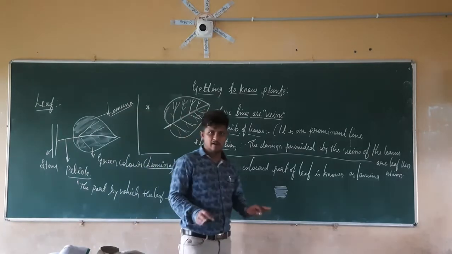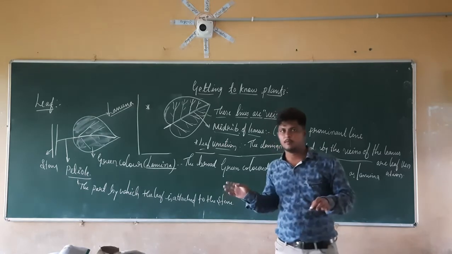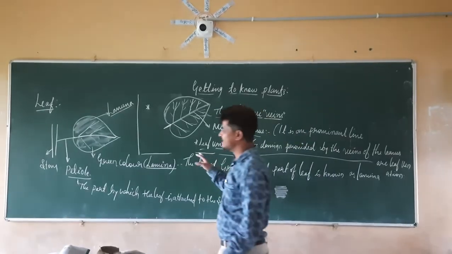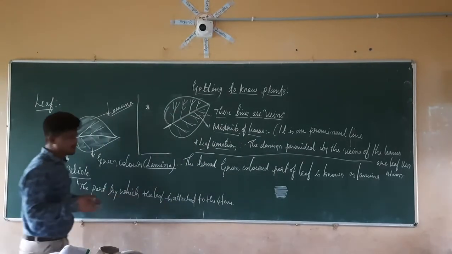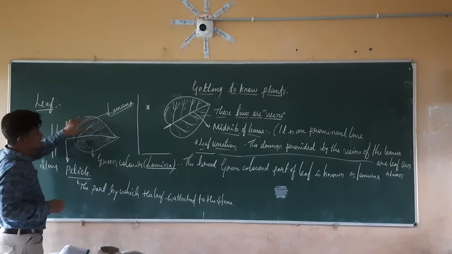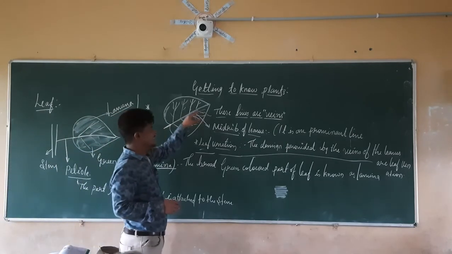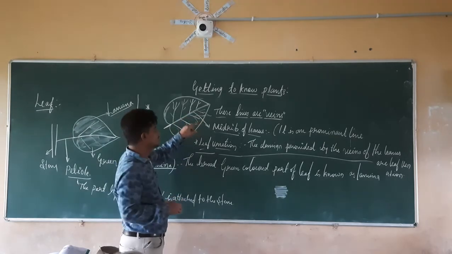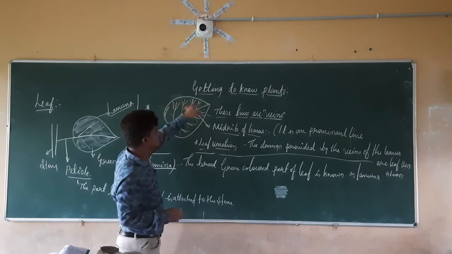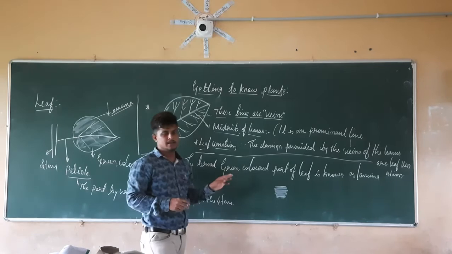Right. So I hope everything is clear about the leaf here. The uses of the leaf, what is the function of the leaf, we are going to see in the next class. Up to that point, just see here the various components of the leaf. This is the petiole, and the broad section is nothing but what? Lamina, and the thick line present inside here is the midrib of the leaves, and these lines are the veins of the leaves, and the structure given by the veins of the leaves is nothing but what? It is leaf venation.